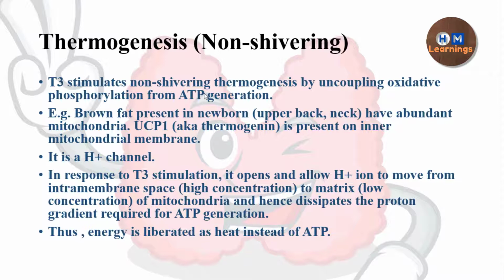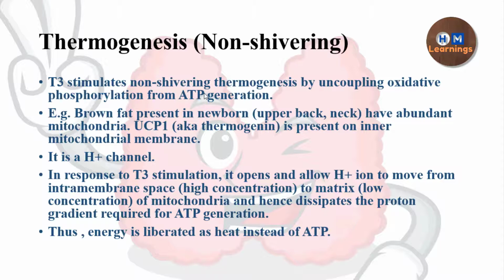Another effect is thermogenesis. Which type of thermogenesis? Non-shivering. Non-shivering means your skeletal muscles are not involved in it. That type of thermogenesis is called shivering thermogenesis. Here it is non-shivering thermogenesis, so it occurs in the brown fat only. Brown adipose tissue is basically present in neonates.